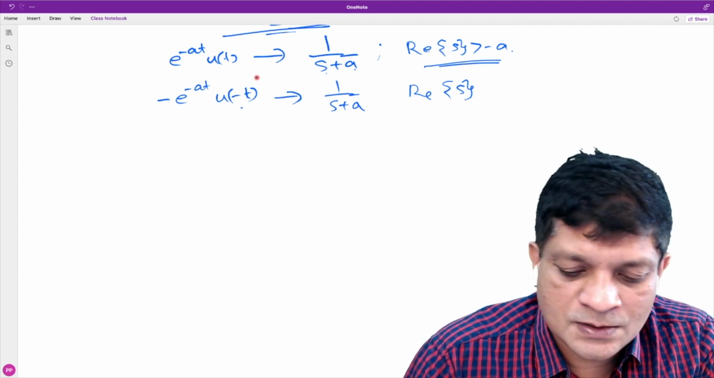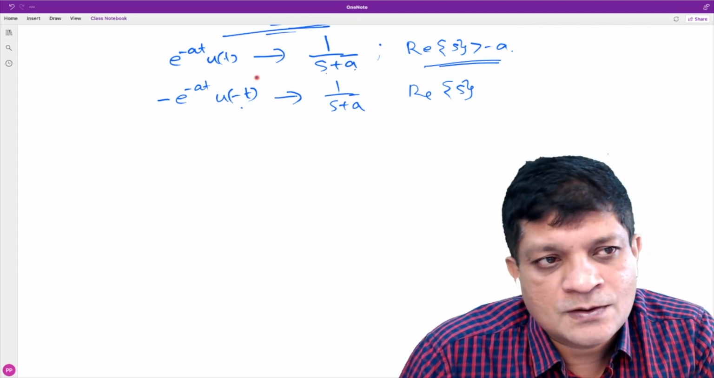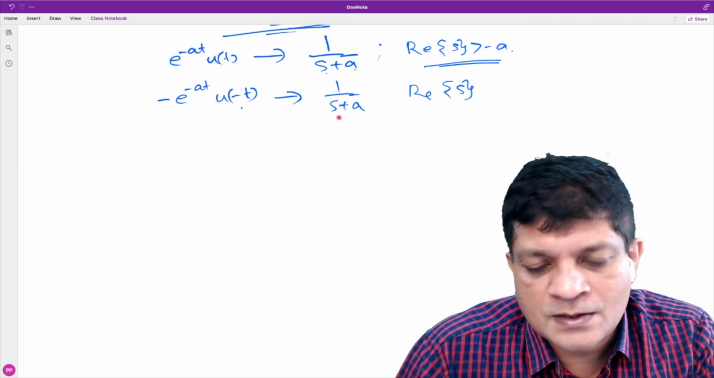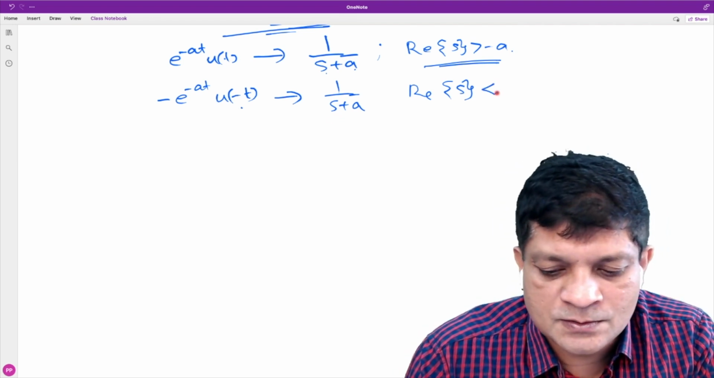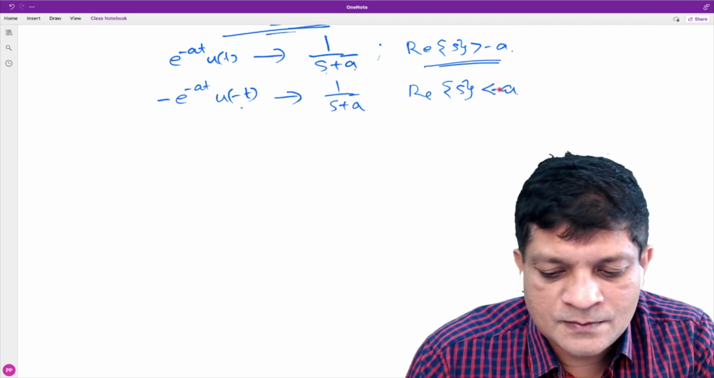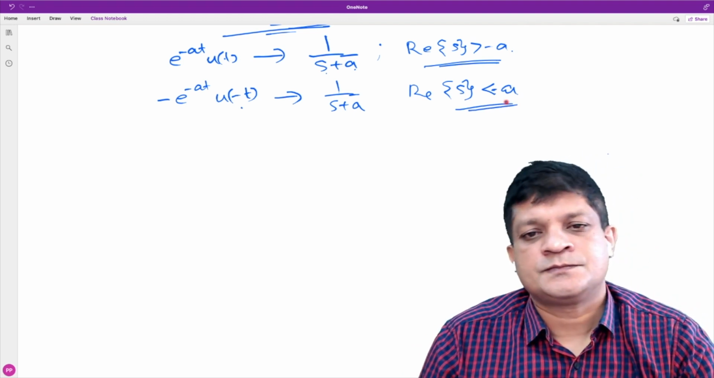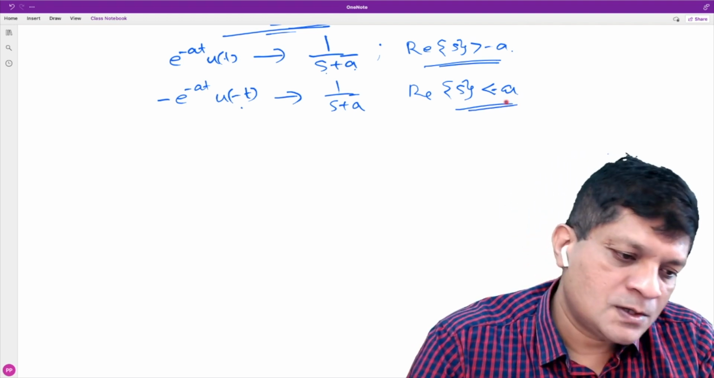For a left-sided signal, the ROC is on the left side, and there is only one pole at minus a. So this is the ROC. Okay. Now let us consider an example.